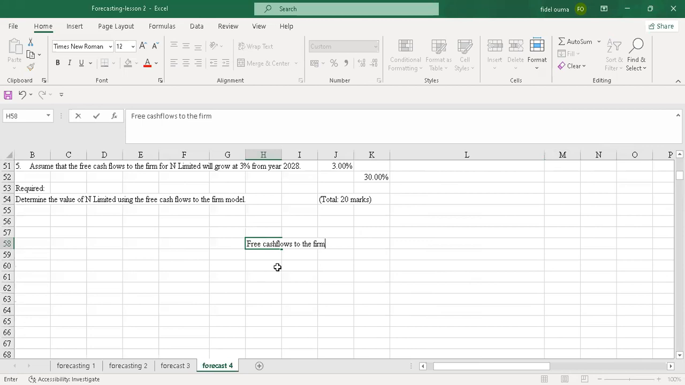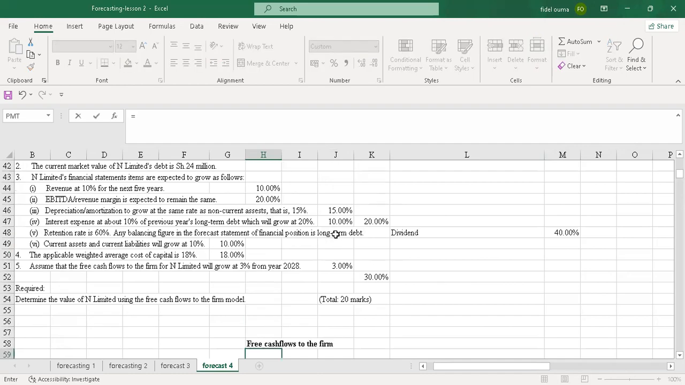There, I will find that the examiner is asking you to calculate this discounted cash flow to the firm. So this is what we'll do. This is the formula. The formula is net income plus depreciation and amortization minus capital expenditure minus changes in working capital minus any other change in any other assets. So this is what we are going to do.